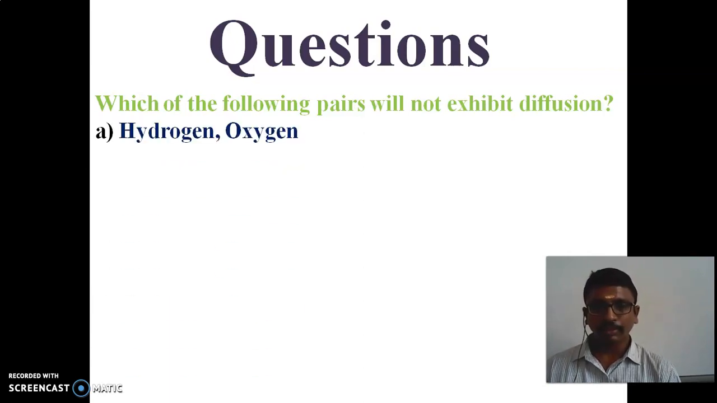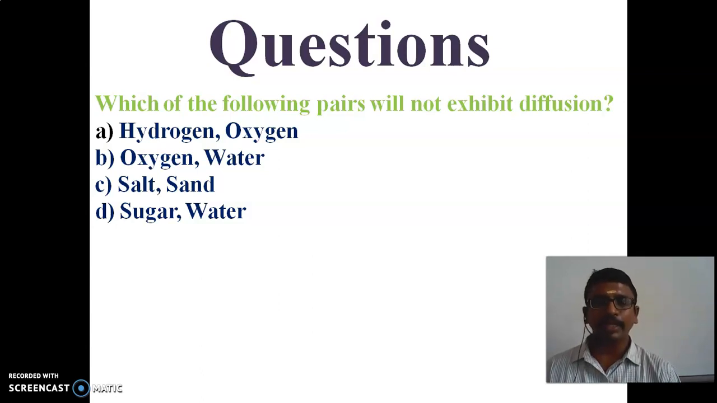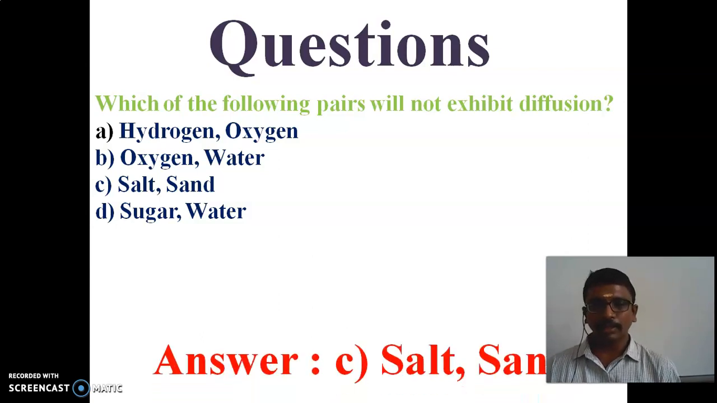You can see the first option is hydrogen and oxygen. It will diffuse. Oxygen with water, it will also diffuse. Salt with sand, so both are in the solid state. Next is sugar and water, it will diffuse. So which pair will not exhibit diffusion? Yes, it is C, salt and sand.